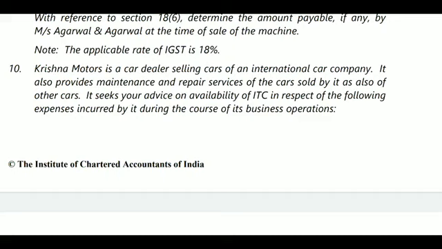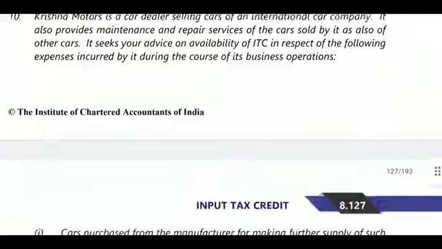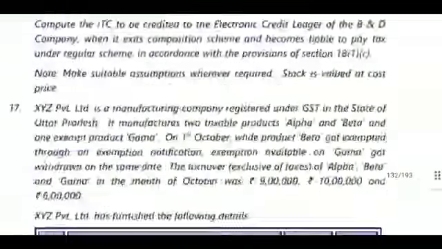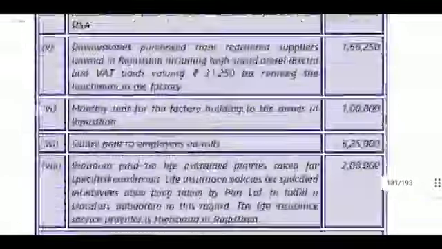Cars purchased from the manufacturer for making further supply of such cars. 2 of such cars were destroyed in an accident while being used for test drive by potential customers. When goods are destroyed, no ITC will be allowable. Next, work contract service availed for construction of a car parking shed in its premises. A car parking shed is not a plant and machinery, so ITC will not be allowable. So in both cases ITC is not allowable as per section 16.